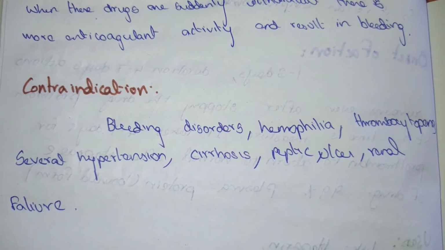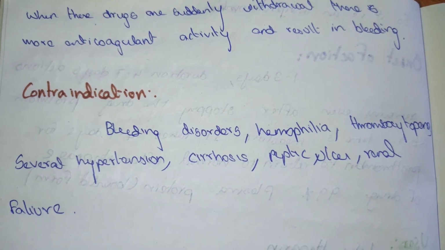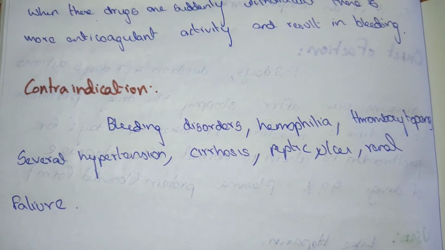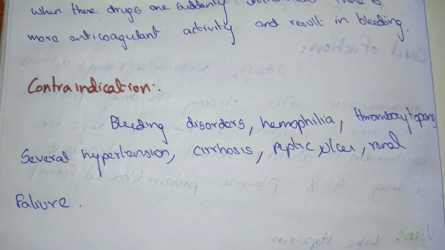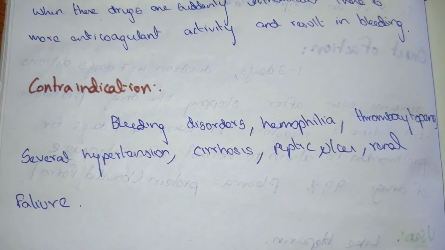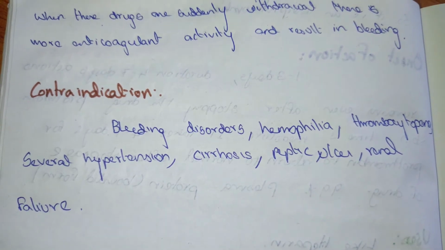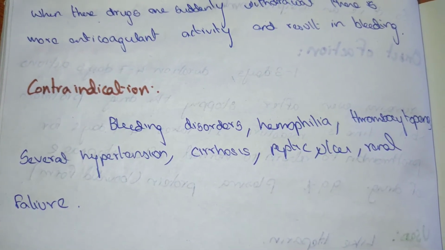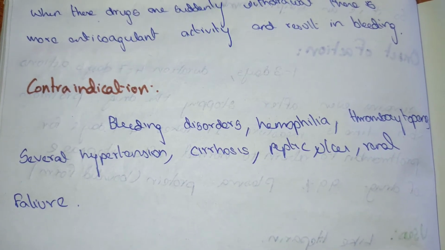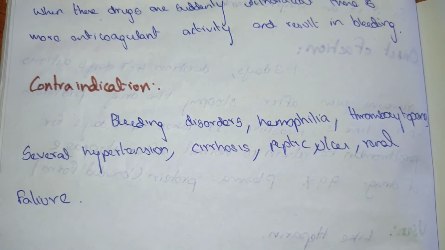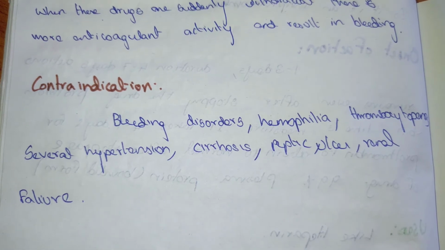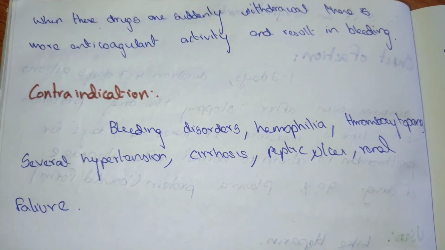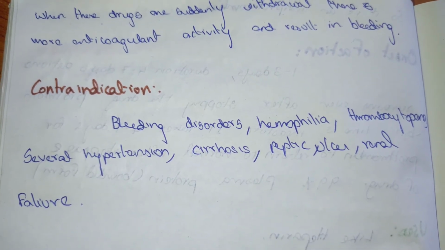Contraindications: to which people should this drug not be given? This oral anticoagulant should not be given to bleeding disorder patients like hemophilia patients, thrombocytopenia, severe hypertension, cirrhosis, peptic ulcer, and renal failure. To these patients, this oral anticoagulant should not be given.